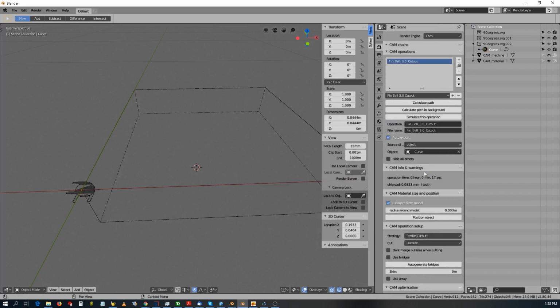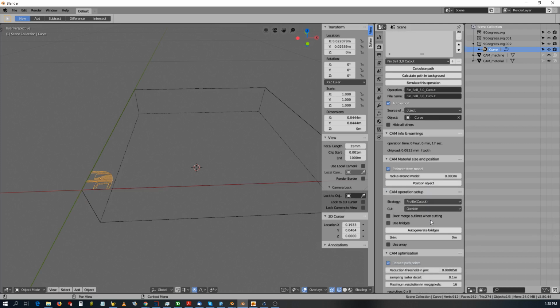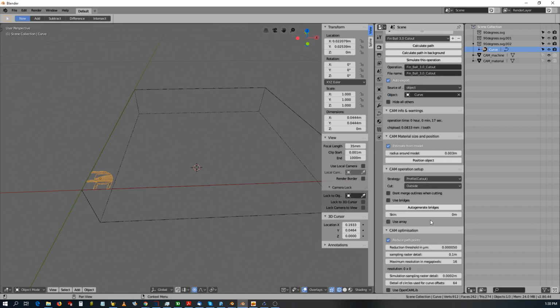and this is a curve, and I'm going to position the object. Right, so now it's set up. I need to make multiple cuttings. So I'm going to use the array,